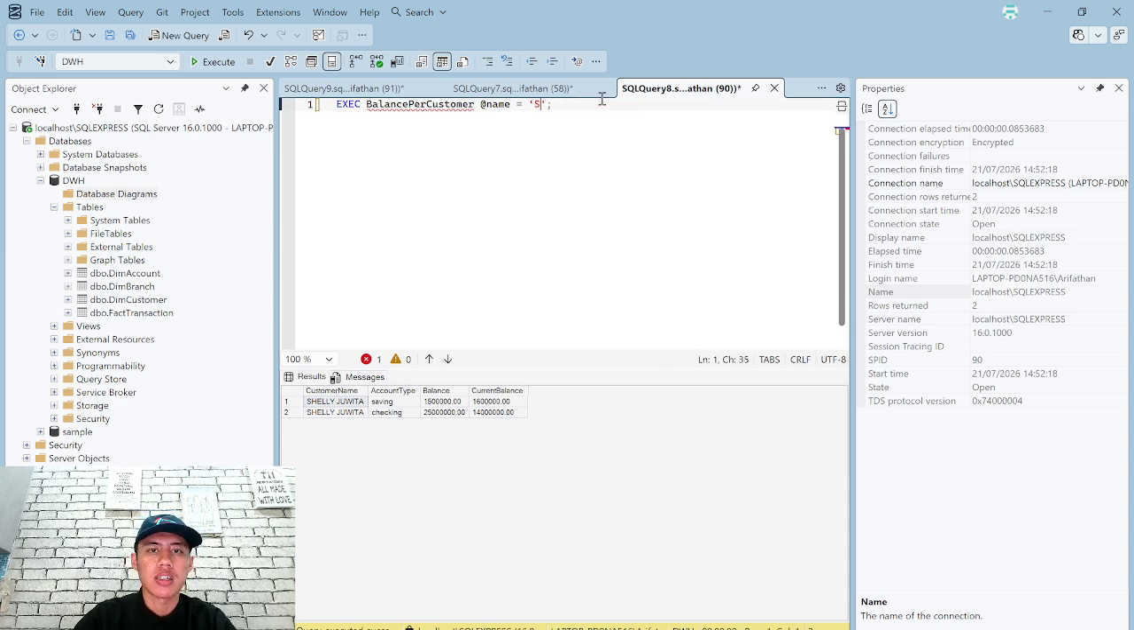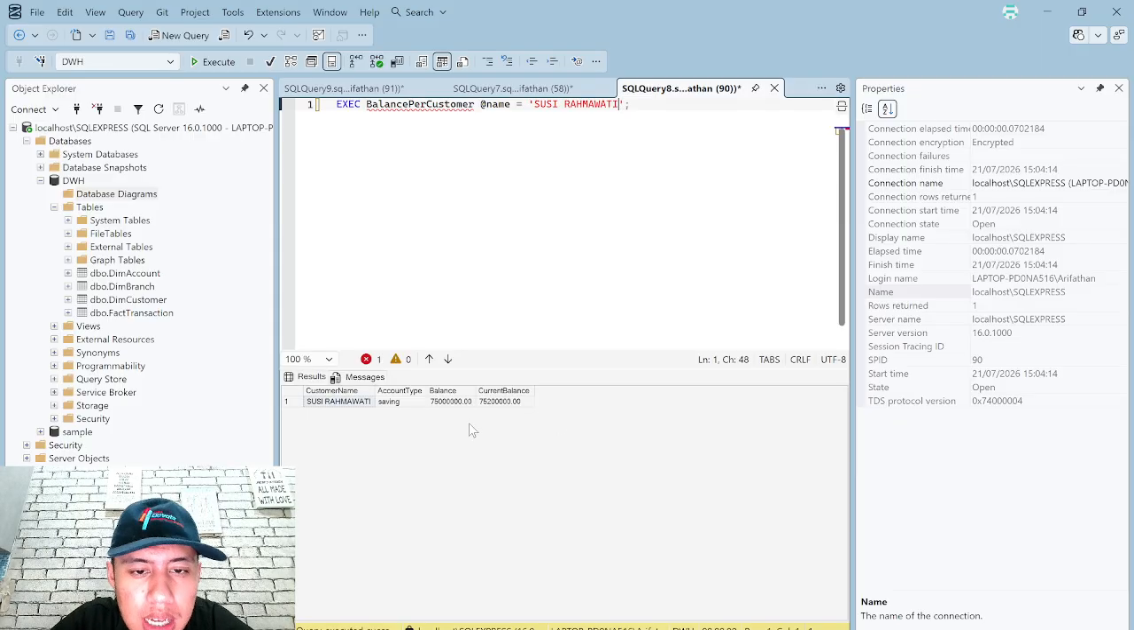For example, Adam Malik or maybe Susi Rahmawati. We can type it here, Adam Malik. So basically, the total balance is minus 10,000, maybe they bought some food or used GoFood. And for example, Susi Rahmawati. Don't forget the uppercase one, because we changed it. Rahmawati. So the balance is up. Maybe they got some other income, maybe from digital work or whatever. So the current balance is more than the previous balance.